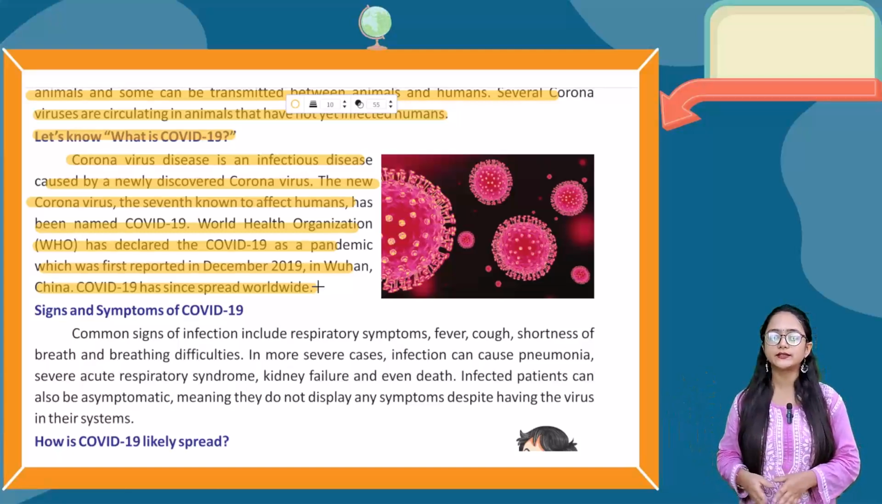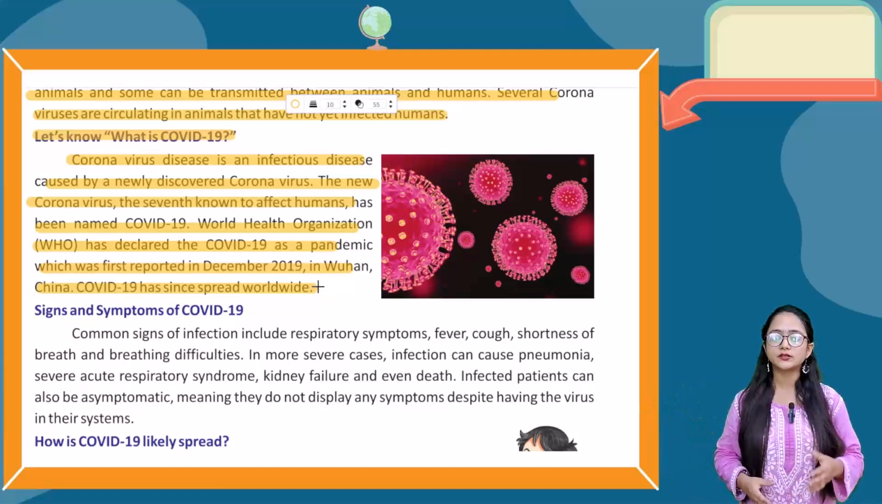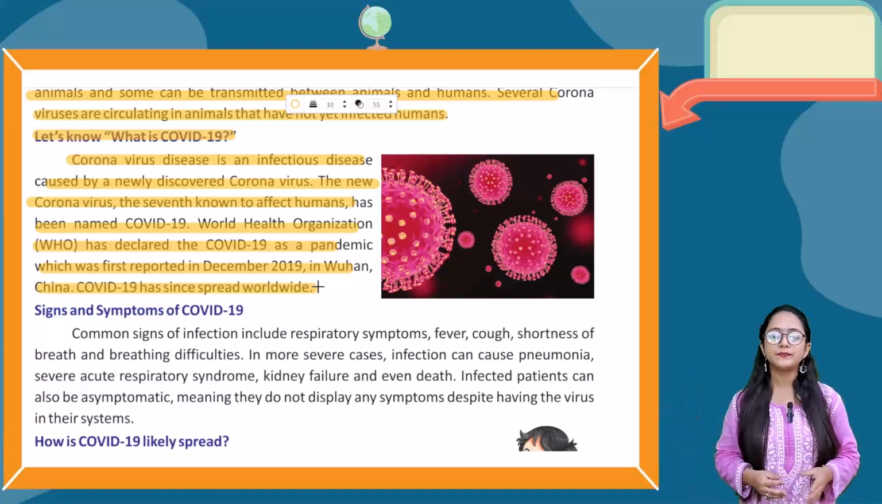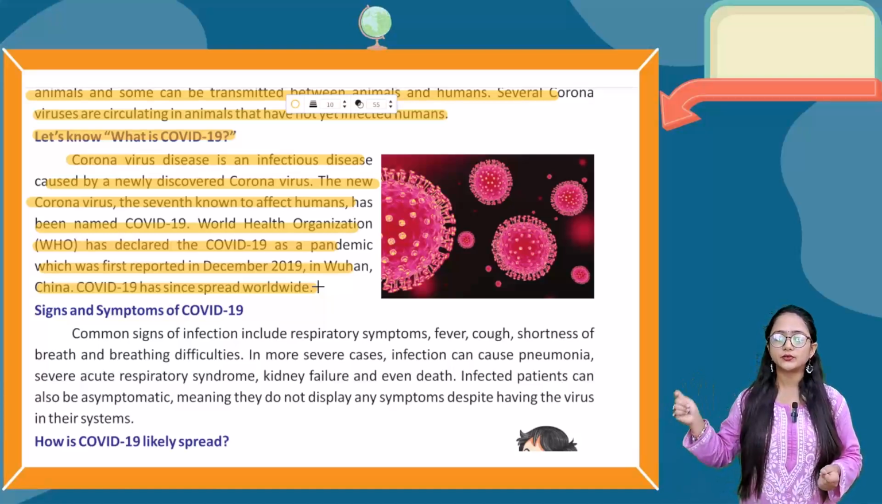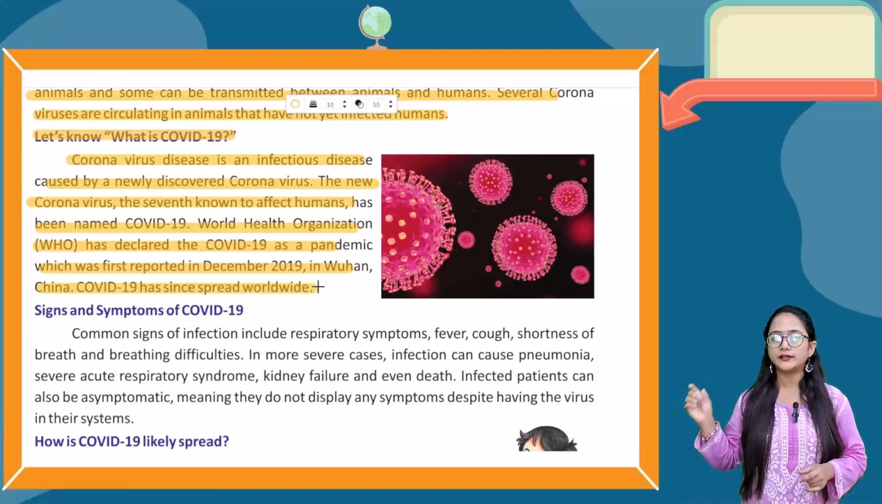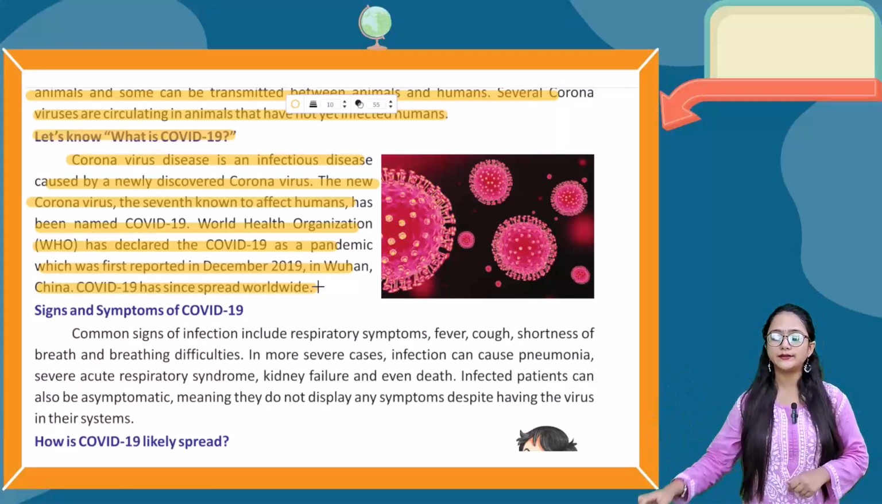So what is COVID-19? It is an infectious disease caused by a newly discovered virus, that is the coronavirus. The new coronavirus, the seventh known to affect humans, is named COVID-19. WHO has declared this COVID-19 a pandemic, which was first reported in December 2019 in Wuhan, China. After that it spread worldwide, as you can see in the picture.